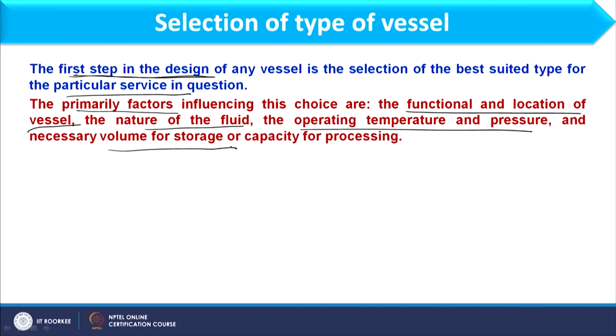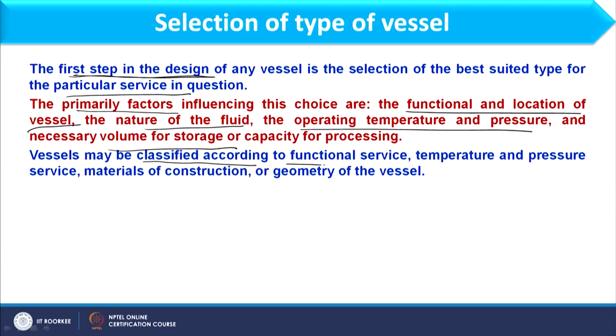Okay. So, these are a few factors, based on which we select a particular equipment. Okay. So, vessels may be classified according to functional service, which we have already discussed, temperature and pressure, service, material of construction, yes, this is an important point, and geometry of the vessel. Okay. So, the main classification will be based on geometry of the vessel, so that all other conditions should be fulfilled.